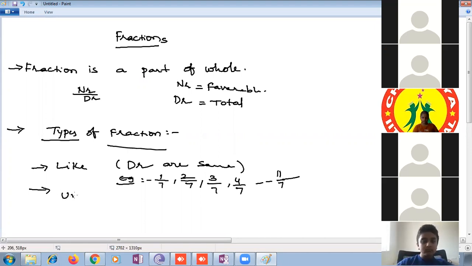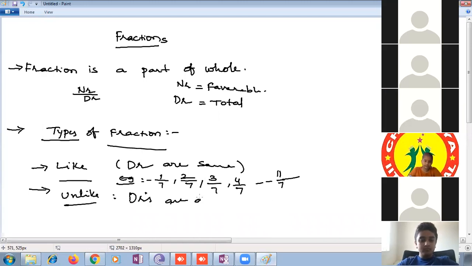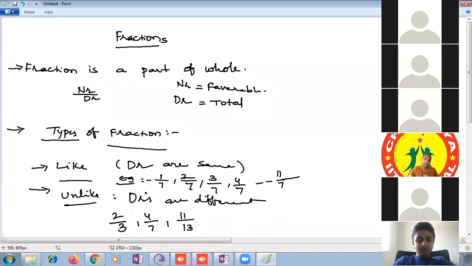What are unlike fractions? The denominators should not be the same. Even if the denominators are not the same, they are unlike. Denominators are different. Can you tell different denominators? 2 by 4, 2 by 3, 5 by 7, 7 by 5, 5 by 6, 1 by 4, 5 by 9, 10 by 11, 3 by 9, 5 by 10.